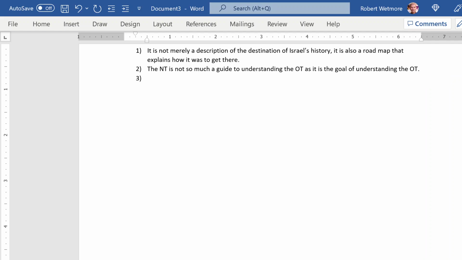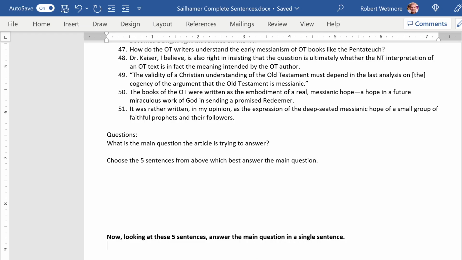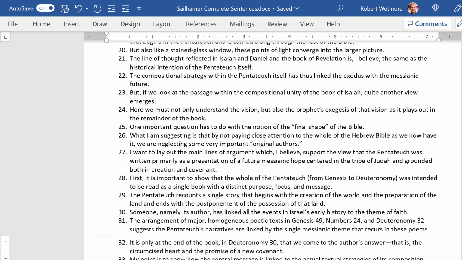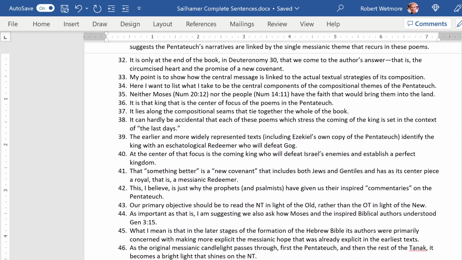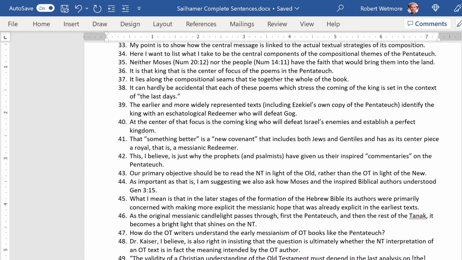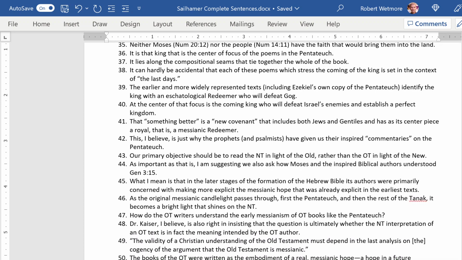So you're going to do this with all 51 paragraphs. Just the most important sentence. Never more than one. There's one place that's a little bit awkward, but it's okay because I've done this all for you. So your assignment is going to look like this. Here are all of the sentences that I've chosen to be the most important sentences of each paragraph, 51 of them. Now, the next thing that happens is I'm asking a question.